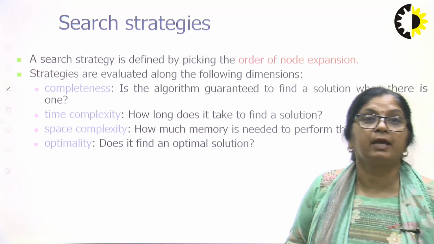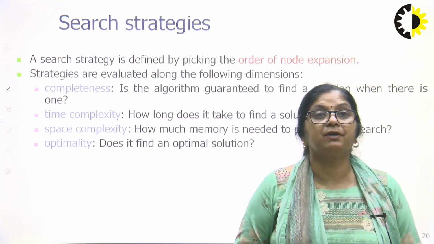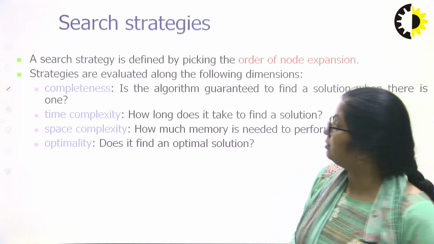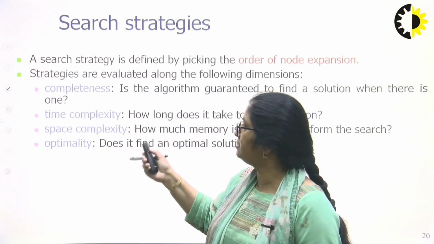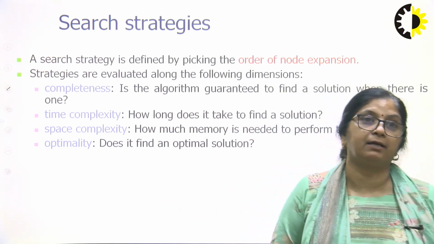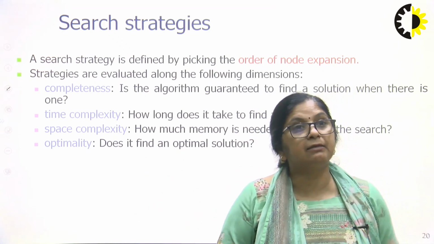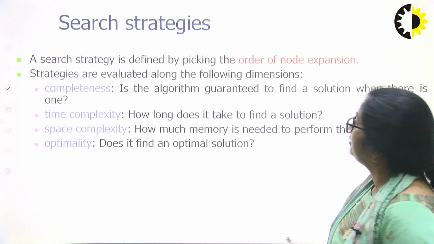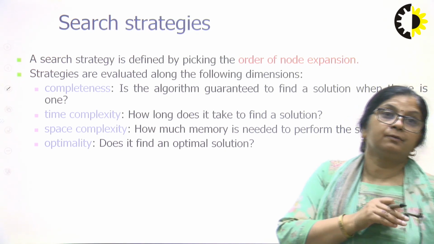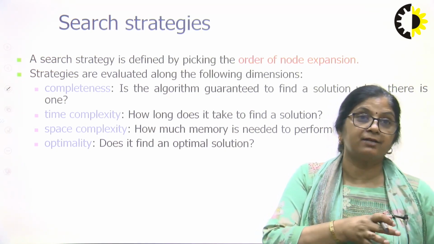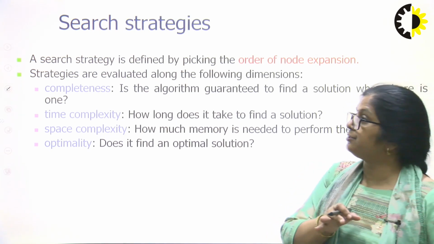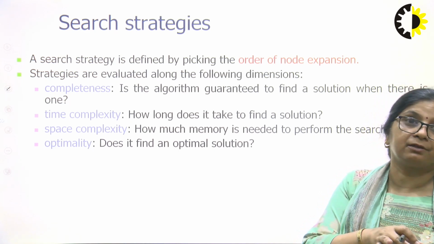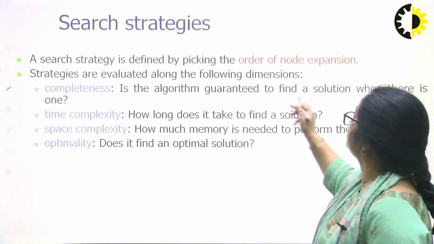There are so many strategies to expand. These can be evaluated to see which one is better. It depends on 4 parameters: completeness, time complexity, space complexity and optimality. Completeness says that if the algorithm is able to find the solution, then it is complete.